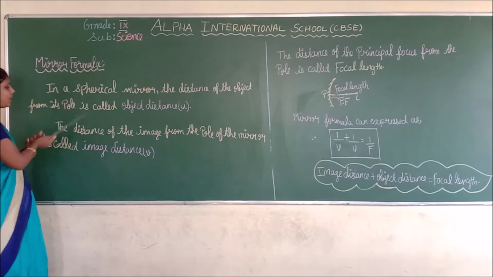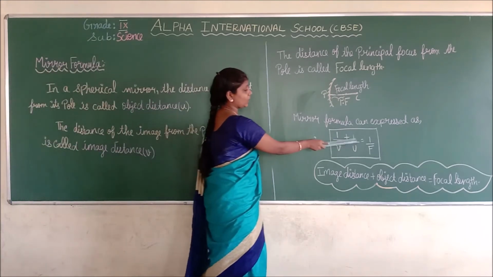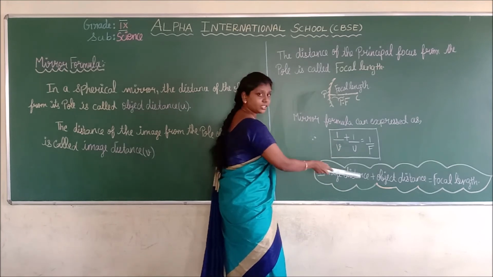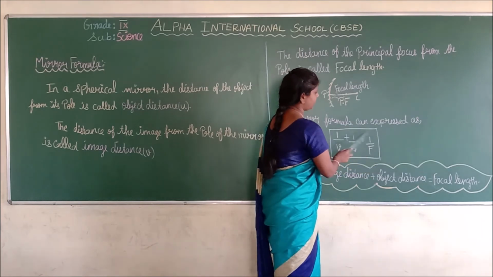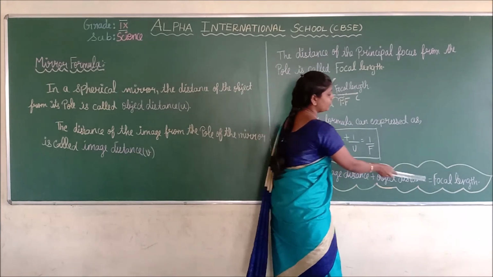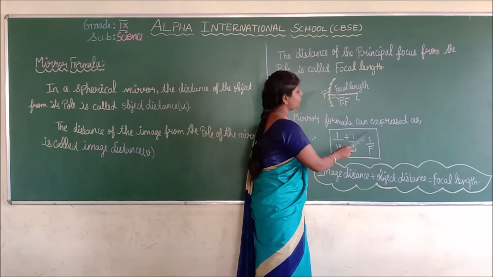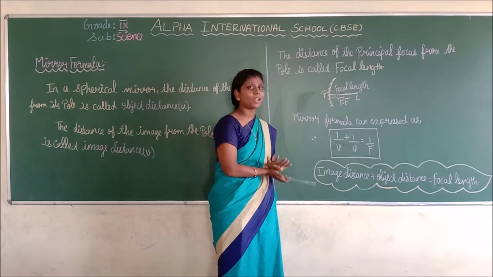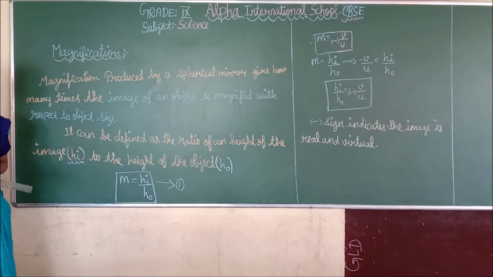What is the mirror formula? Yes, 1/v + 1/u = 1/f. What is 1/v? Image distance. What is 1/u? Object distance. And what is 1/f? Focal length. Do you understand, students, the concept of the mirror formula? Very good. We are going to discuss what magnification is.